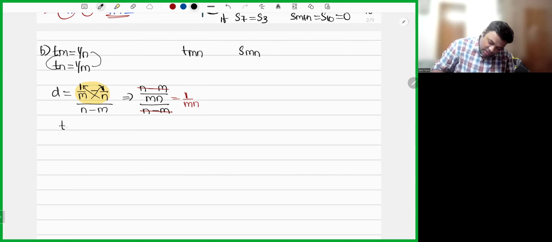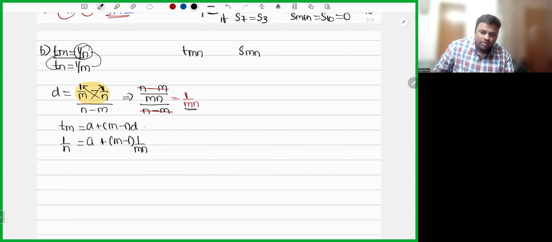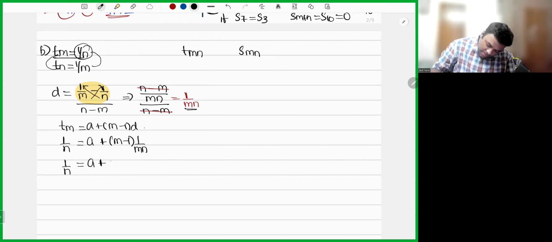Next, Tm will be equal to a plus m minus 1 into d. How much is Tm? 1 by n. A nobody knows, plus m minus 1 into common difference 1 by mn. So 1 by n is equal to a plus m by mn minus 1 by mn.